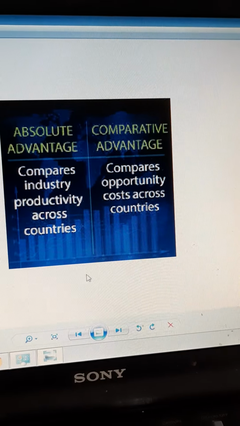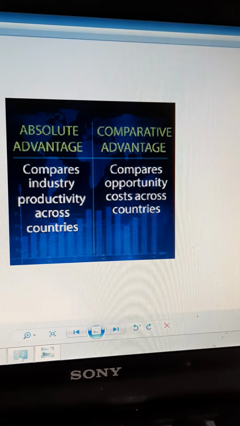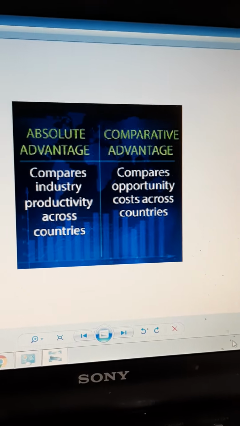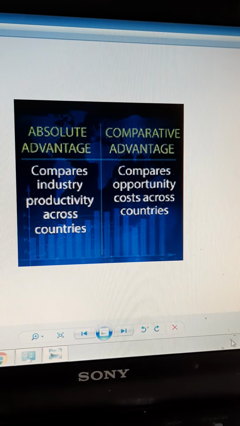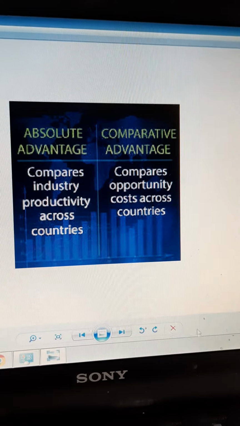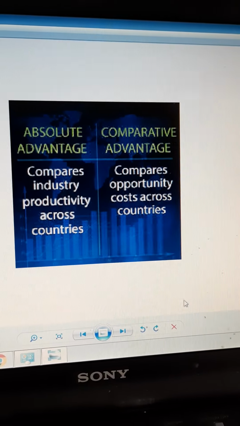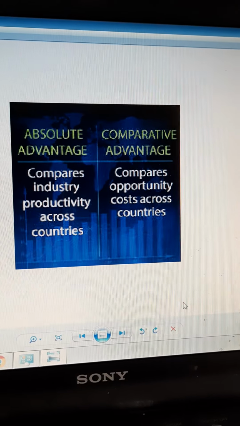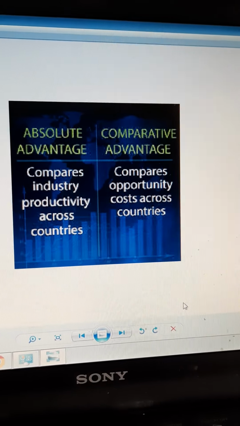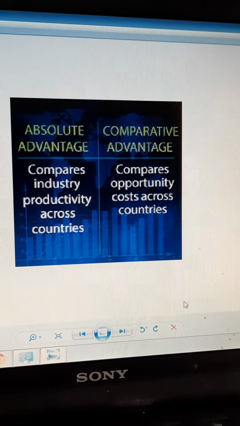It makes a country produce higher volumes of goods with given resources. It considers advantage of producing numerous goods. Whereas comparative advantage, on the other hand, describes the ability to produce goods at lower opportunity cost compared to other country. Trade is mutually beneficial.